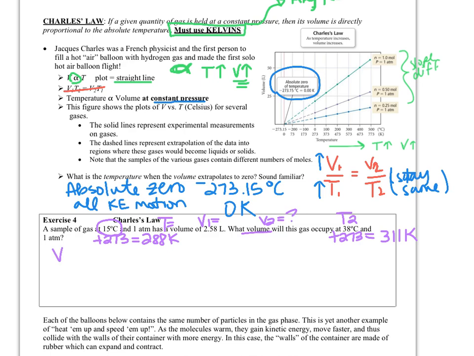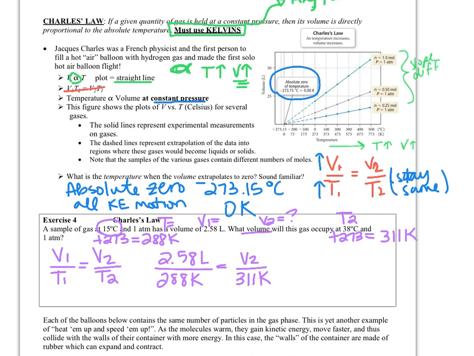So V1 over T1 equals V2 over T2. When we plug in those kelvins, it'd be 2.58 liters over T1, which we said was 288 Kelvin, equals V2, we do not know, over 311 Kelvin.